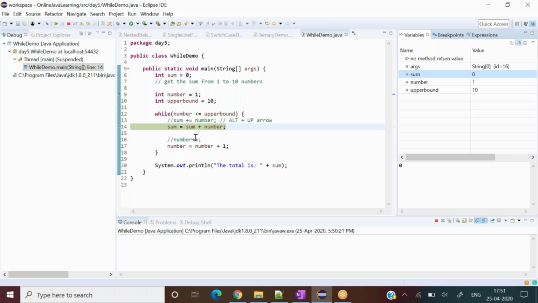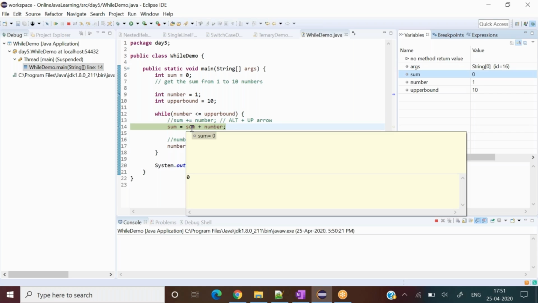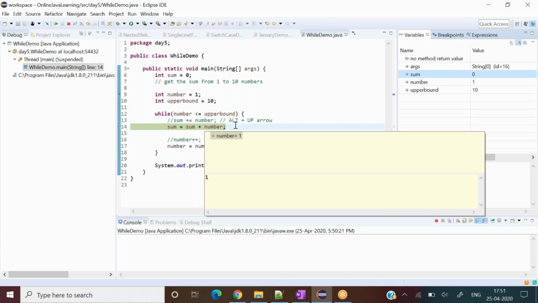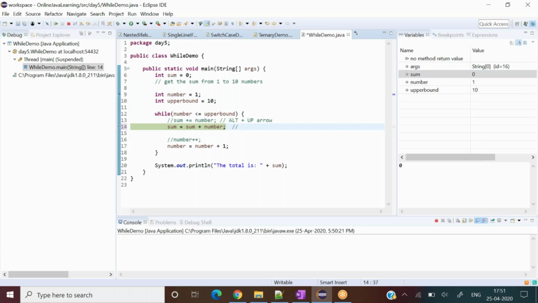Now sum is 0 over here. If I hover my cursor, it should show me 0 over here, and number is 1, so it should show me 1 here. So what happens here? 0 plus 1. So 0 plus 1 becomes 1. That means sum has 1 now, right? Do you follow me? Okay.